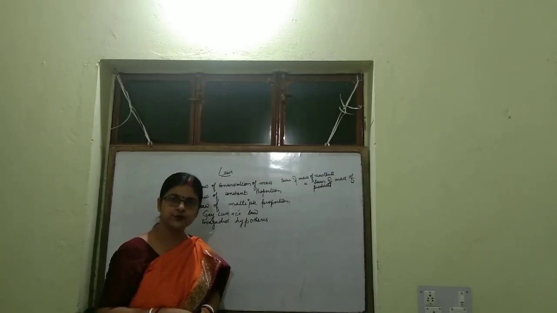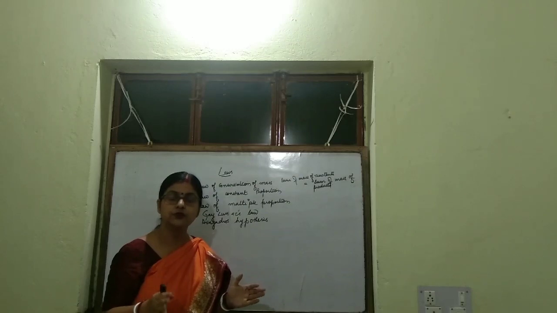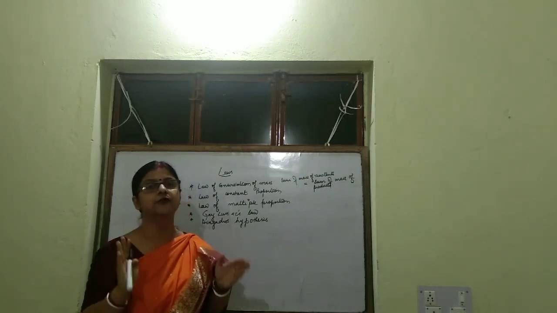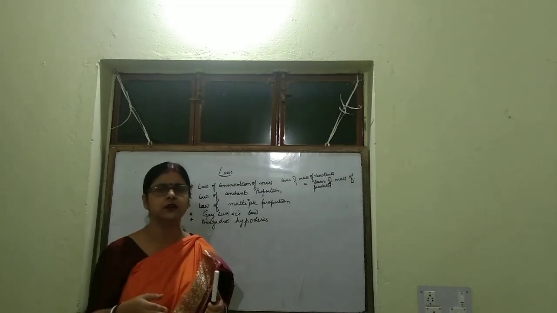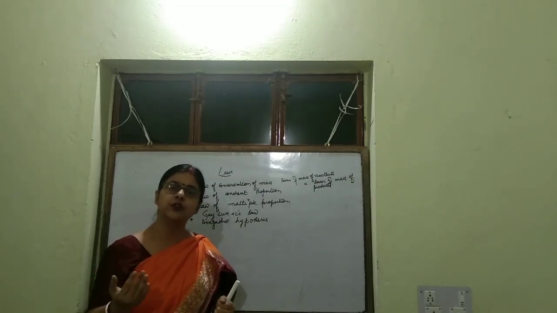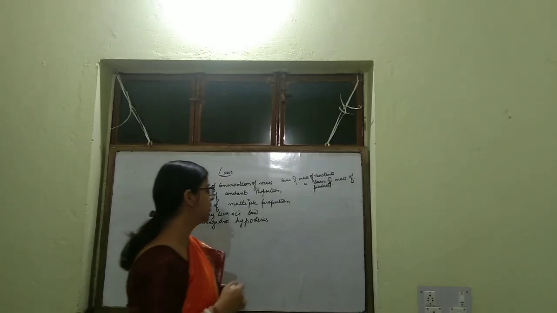Whenever a compound is formed, that compound is made up of the same elements and that too combined in the same fixed proportion by mass. If you are changing the proportion, then that compound will not be formed, another compound will be formed. Suppose I am giving you an example.